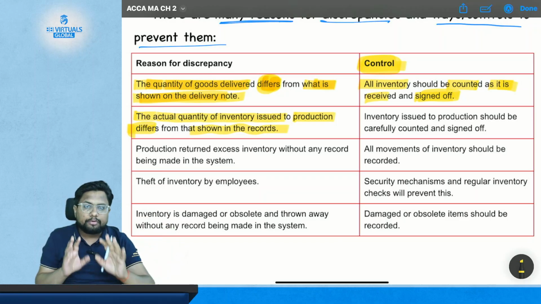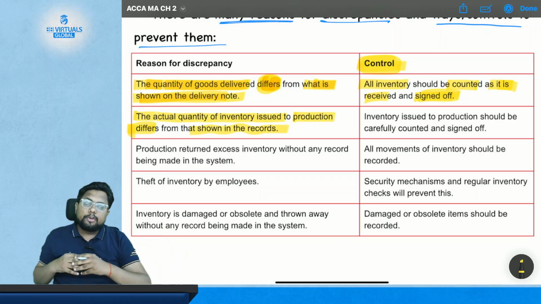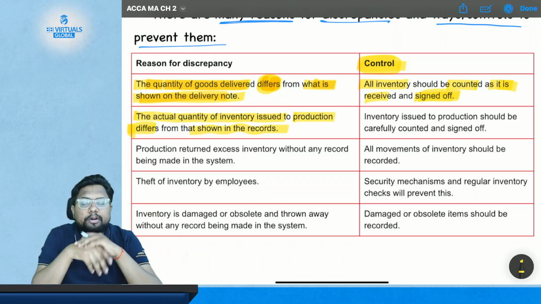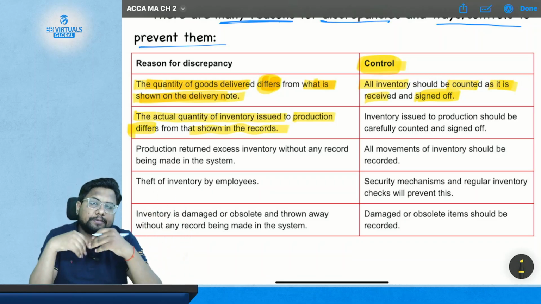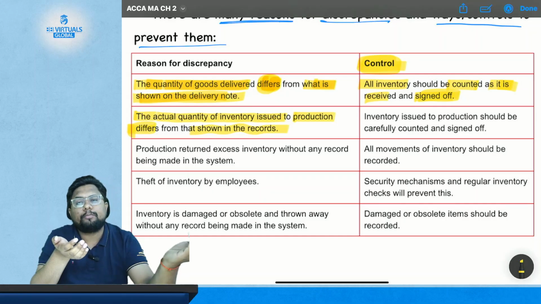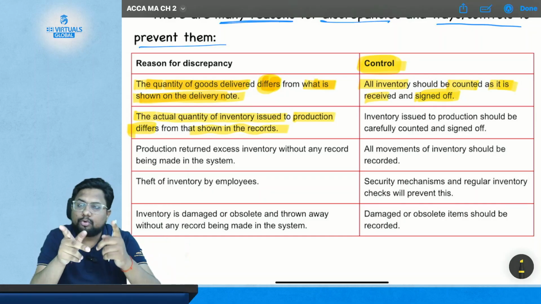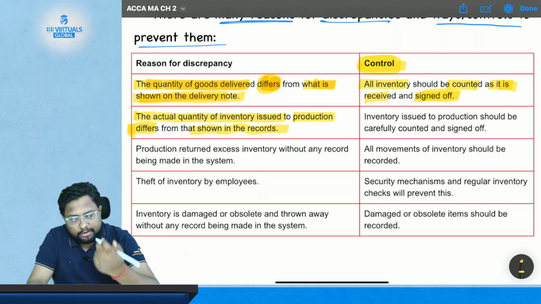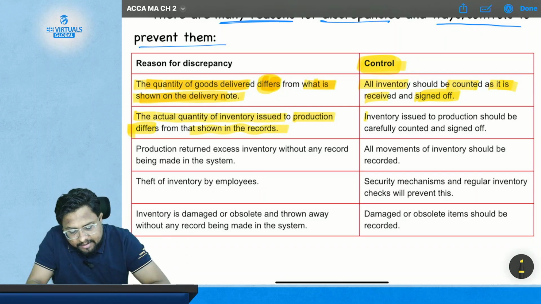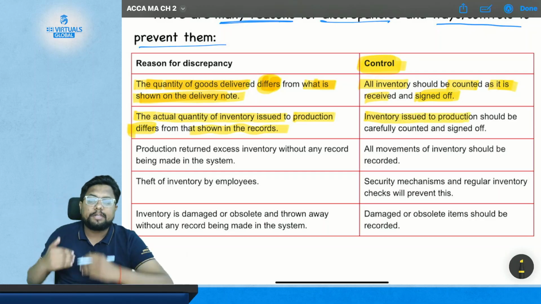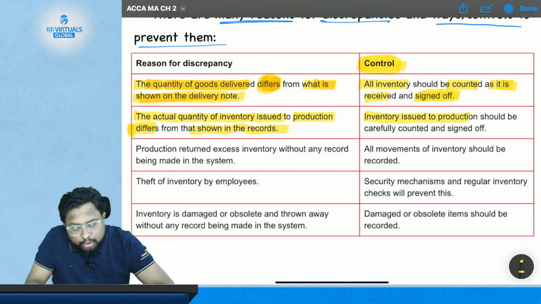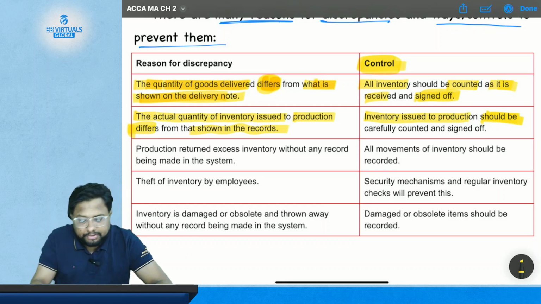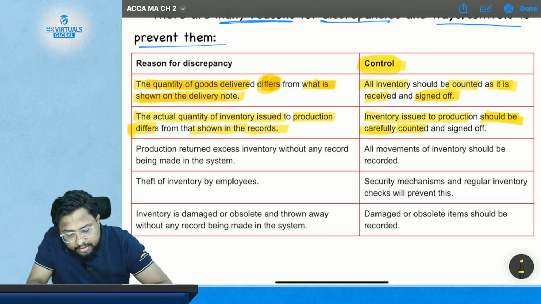Now the question is that whatever you have issued differs from the records. The record shows something else and what you have sent to the production is different. So you know what the problem is here. Now in order to prevent this, what is the control system? The control is that inventory issued to production should be carefully counted and signed off.